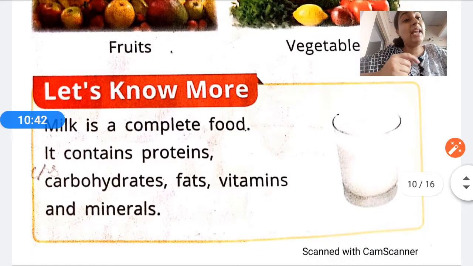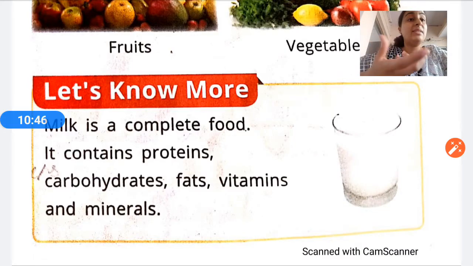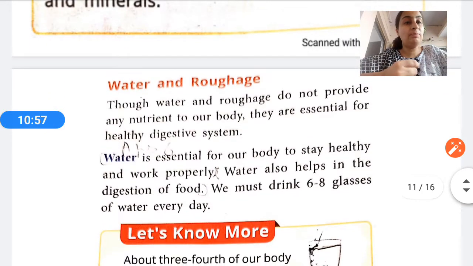Milk is a complete food. It contains proteins, carbohydrates, fats, vitamins and minerals. As I have told you, it is considered a complete food because it contains all the five nutrients that our body requires. I hope you have understood up to here.